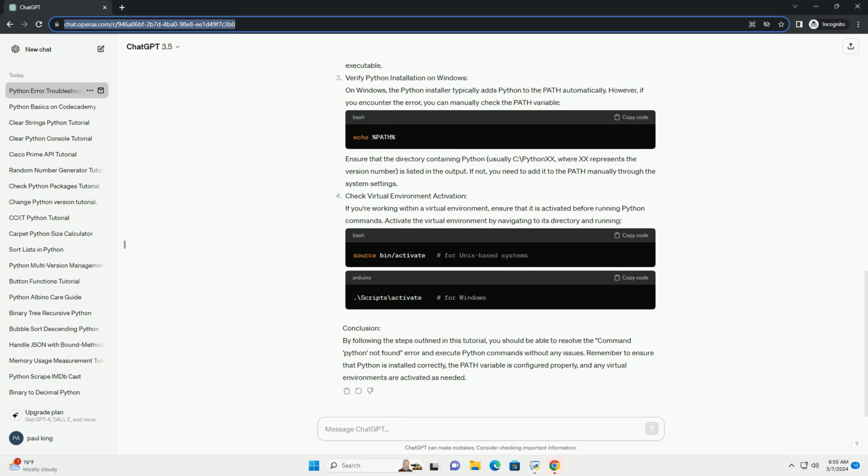If not, you need to add it to the PATH. You can do this by modifying your shell configuration file, for example ~/.bashrc, ~/.bash_profile, or ~/.zshrc, and adding the following line. Replace /path/to/python/bin with the actual path to the directory containing the Python executable.